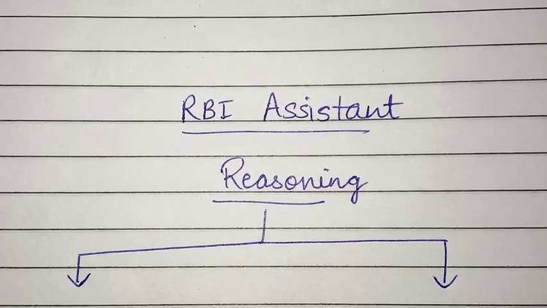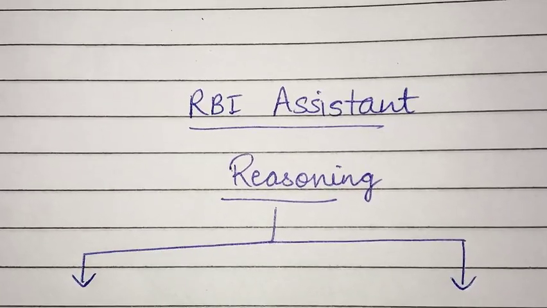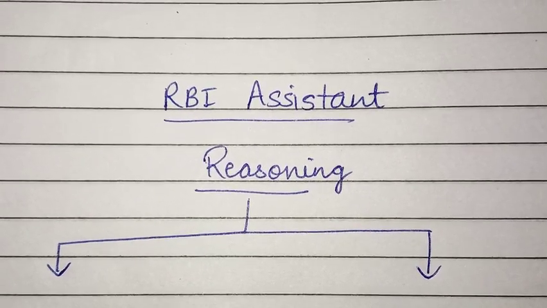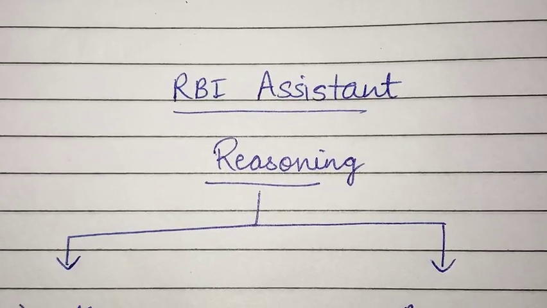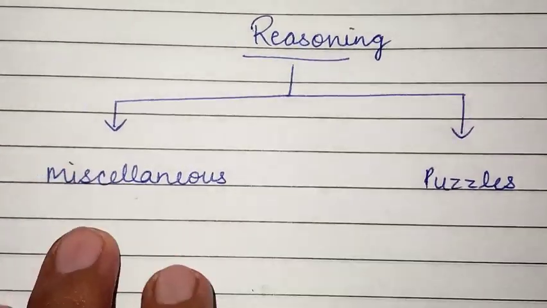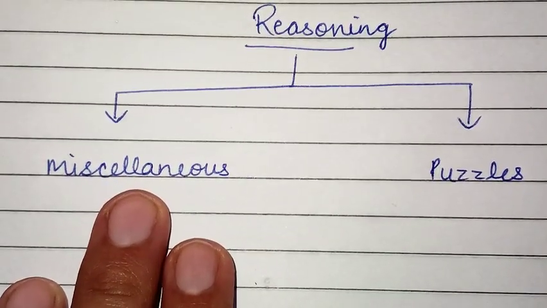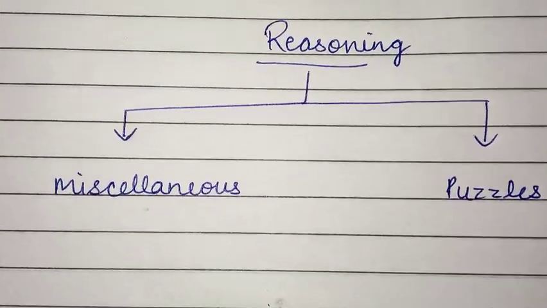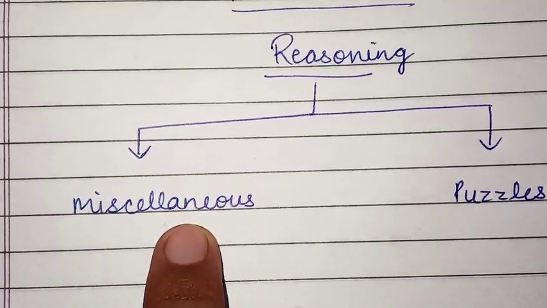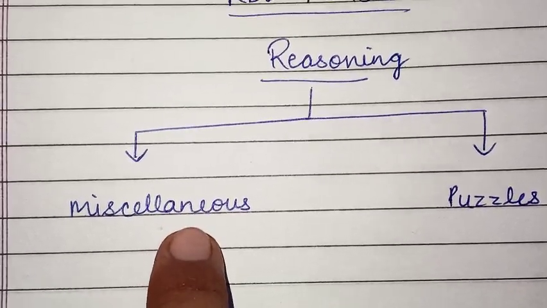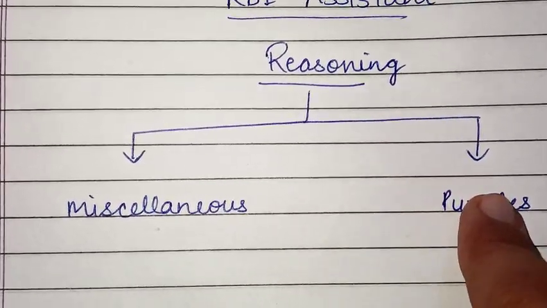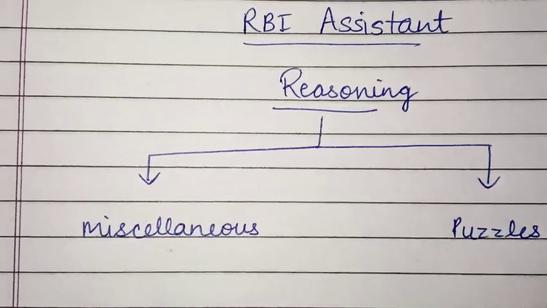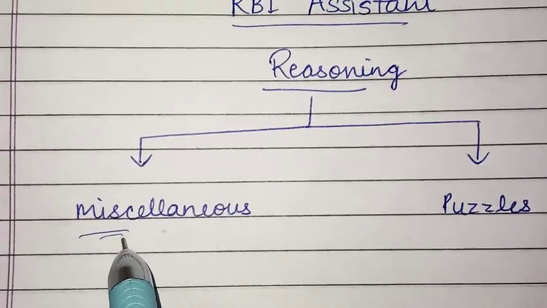Reasoning is divided into two parts, miscellaneous and puzzles. I will try to give you a thorough explanation for both. First of all, there are miscellaneous topics like direction sense, syllogism, inequalities. There are around 7 to 8 miscellaneous topics in reasoning, and then there are puzzles.